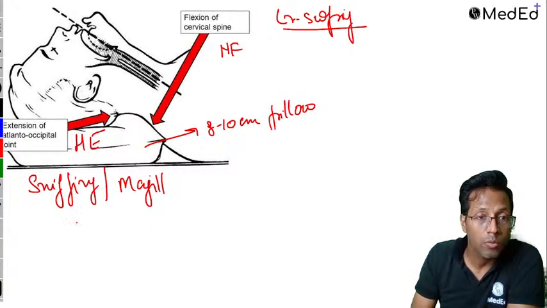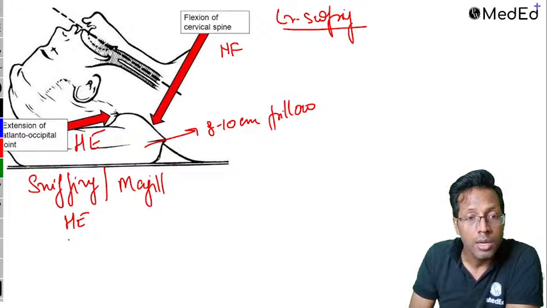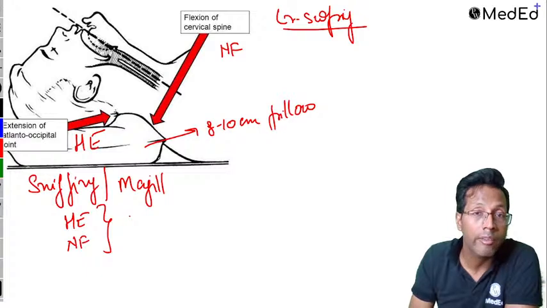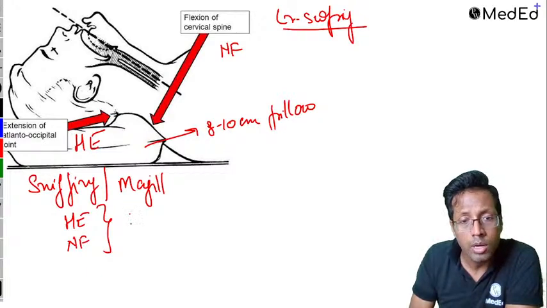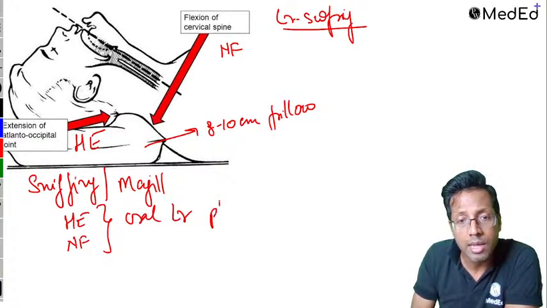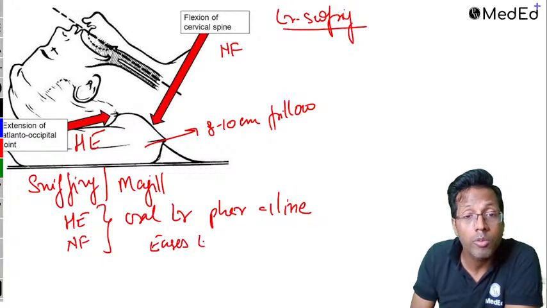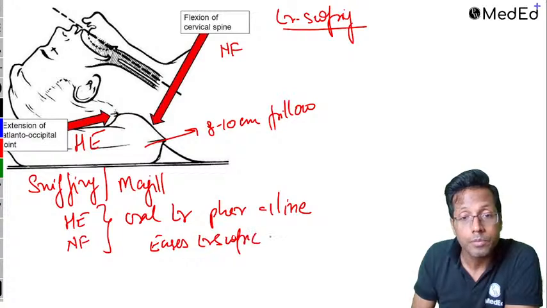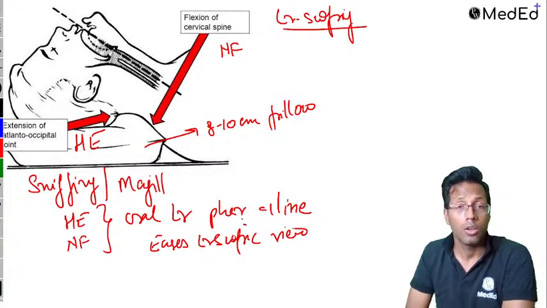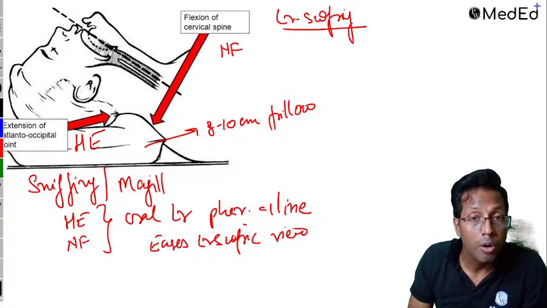And by doing this position, what is happening with head extension and with neck flexion, the three axes come in one line. So head extension at atlanto-occipital joint, neck flexion at the lower cervical spine, you get the oral axis, the laryngeal axis and the pharyngeal axis all coming in one line. And once they come in one line, it eases the laryngoscopic view. And that is why you make this sniffing position or SL position.